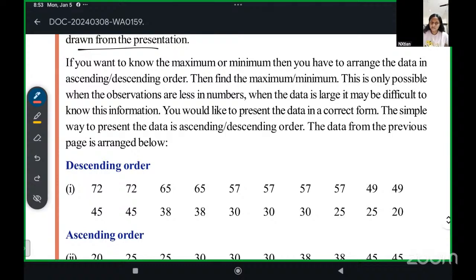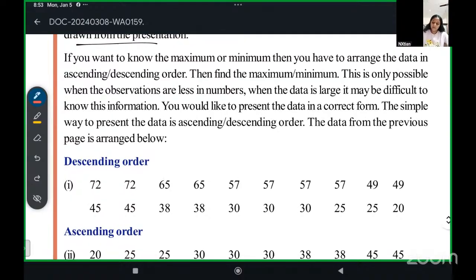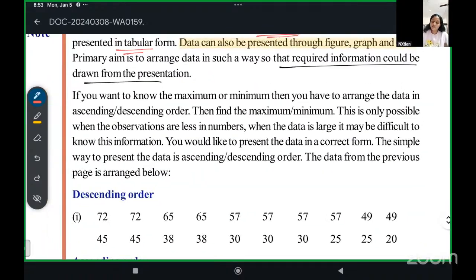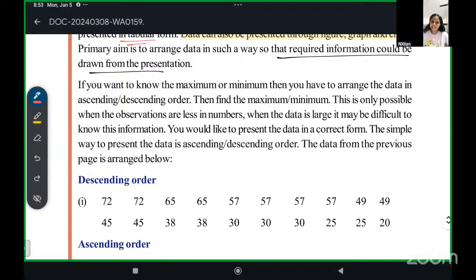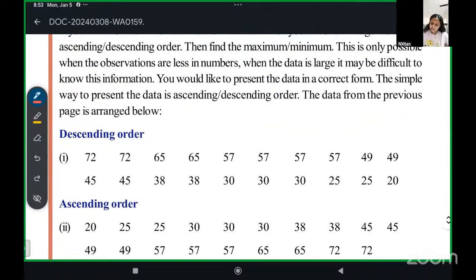Okay, ma'am. Now, when we say presentation of data, we can present it in 2 ways. Either in ascending order, means from smaller to big, 2, 3, 4, 5, 6, 7, 8, 9, 10. Or descending order, from big to small, 10, 9, 8, 7, 6, 5, 4, 3. We can present it in ascending order or descending order.